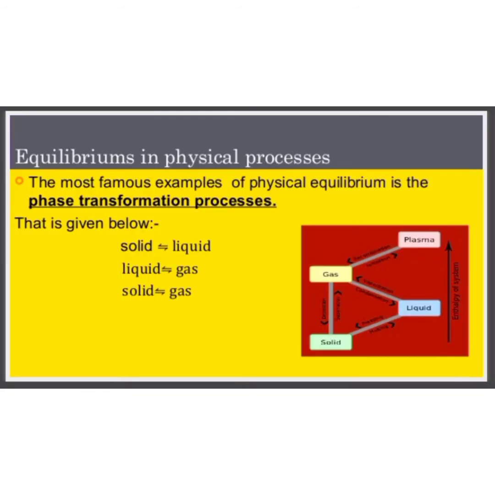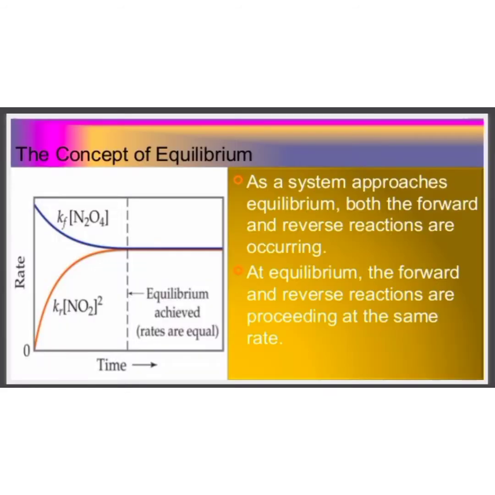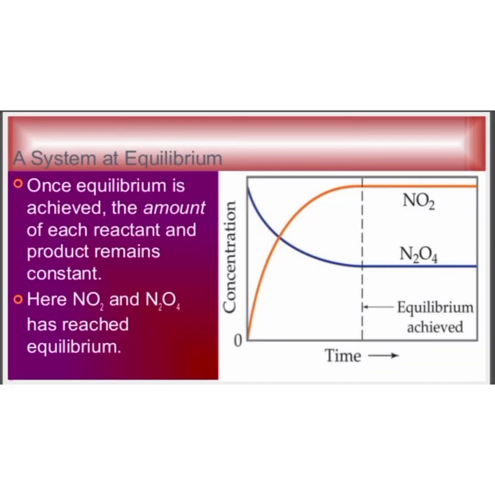The most famous example of physical equilibrium is phase transformation processes existing between solid, liquid and gases. As the system approaches equilibrium, both the forward and backward reactions are taking place. At equilibrium, the forward and backward reactions are taking place at the same rate. Once equilibrium is achieved, the amount of each reactant and product remains constant.